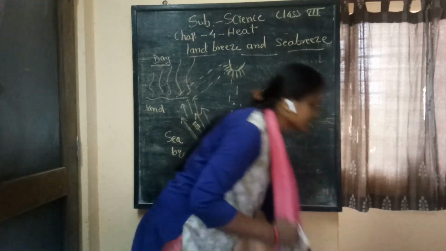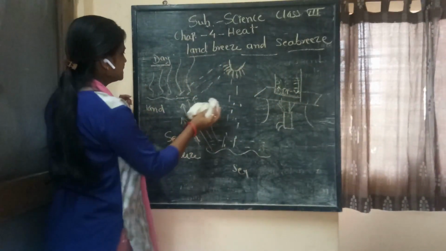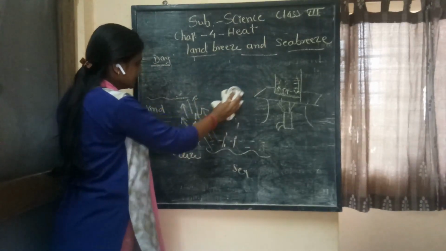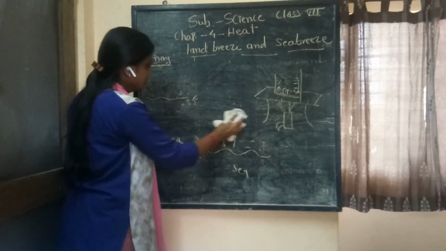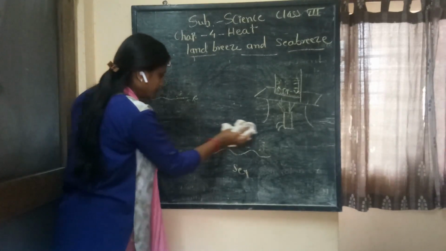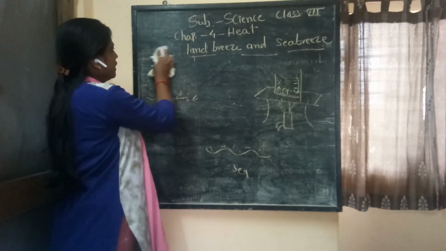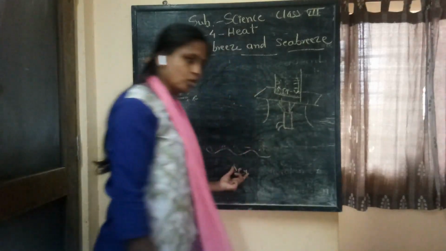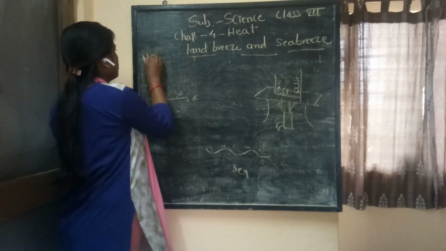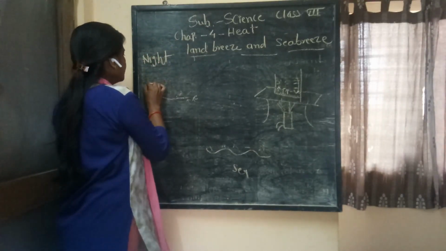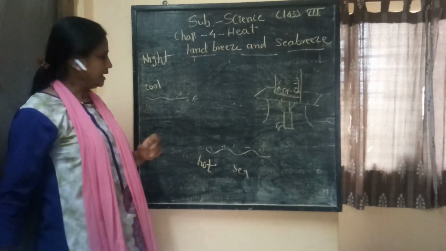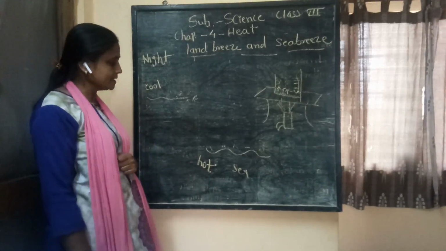Okay, the next concept is the land breeze, which is the opposite of that. During the daytime the land gets hot faster and the sea water gets hot slower as compared to the land. In the evening, as it heated slower, in the same way it cools down slower. It means during night time the land is cool but the sea water is hot.